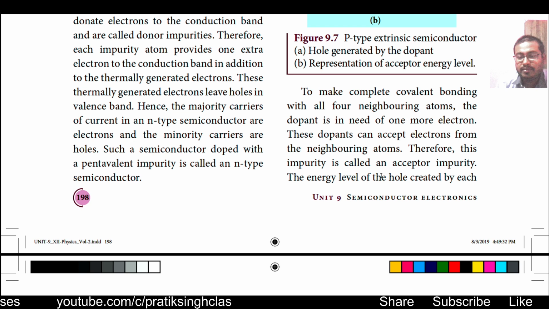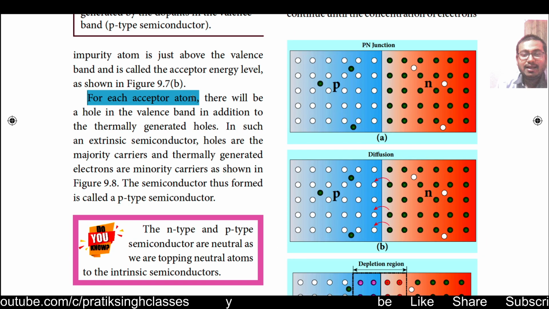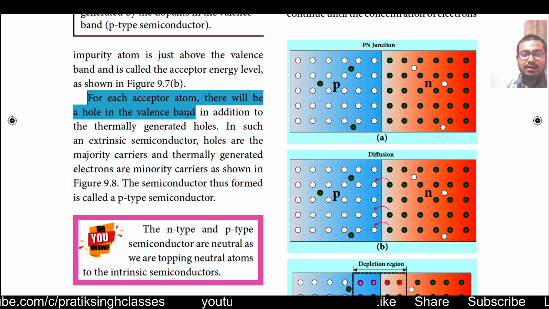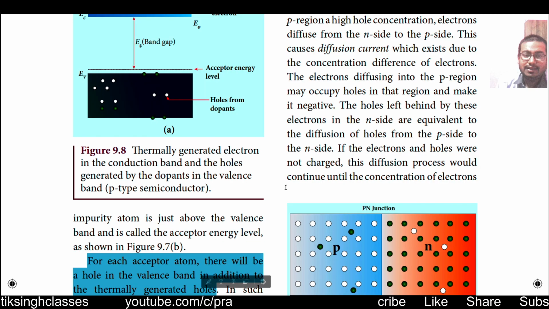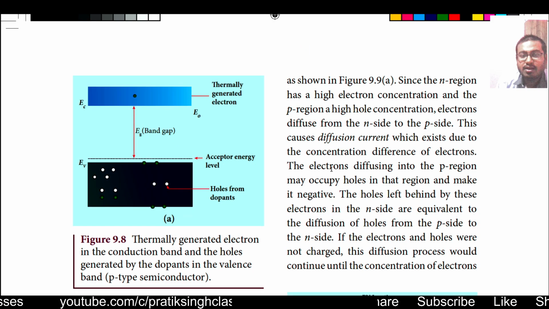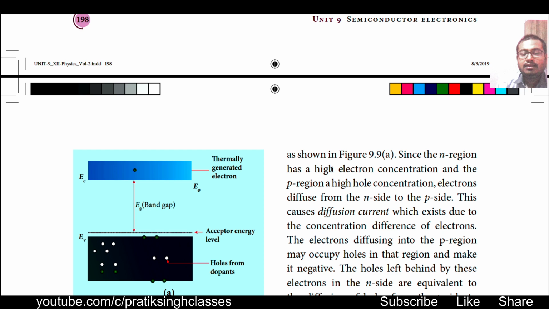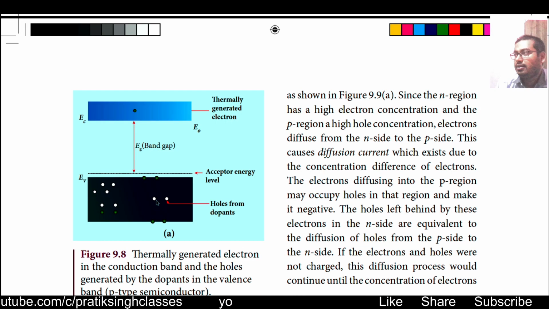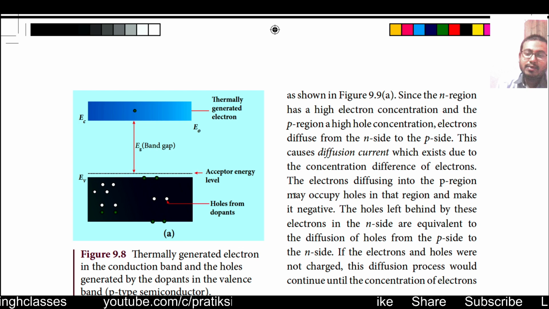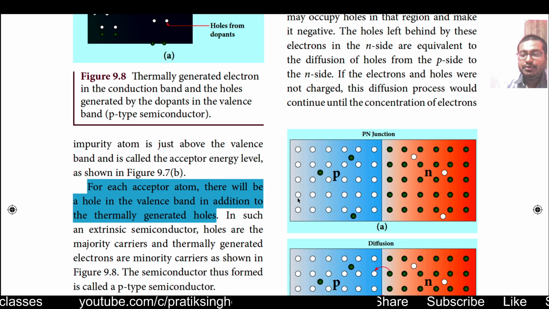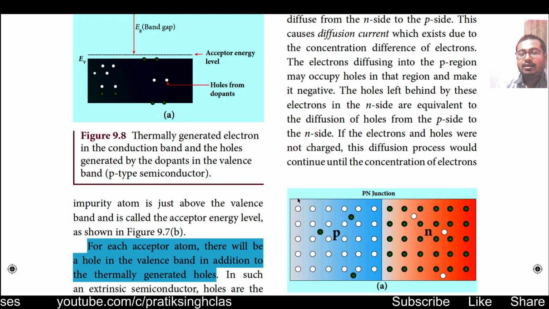Okay, for each acceptor atom there will be a hole in the valence band in addition to the thermally generated holes. What happens here is, when the semiconductor is doped with a trivalent impurity, one of the electrons will be accepted by the impurity, and there the gap will be generated.